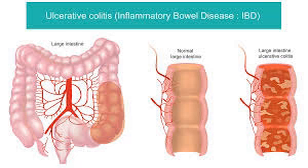Treatment of ulcerative colitis. There is no cure for ulcerative colitis, but treatment aims to control inflammation, reduce symptoms, and achieve remission. Treatment can be broken down into two main categories: medical management and surgical intervention. 1. Medications. Medications are often the first line of treatment for UC. These include aminosalicylates (5-ASAs). Anti-inflammatory drugs such as mesalamine, sulfasalazine, and olsalazine are commonly used for mild to moderate UC. They help reduce inflammation in the colon.